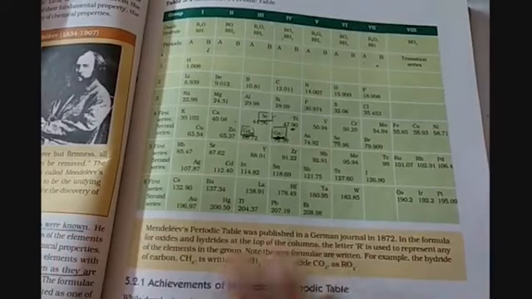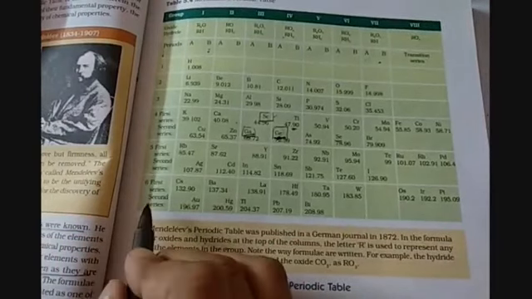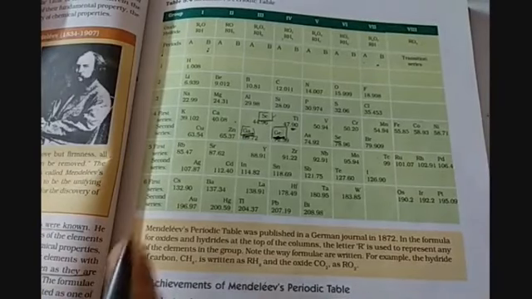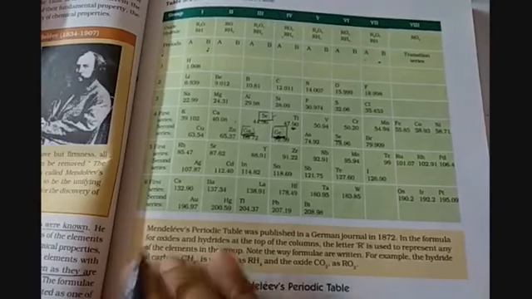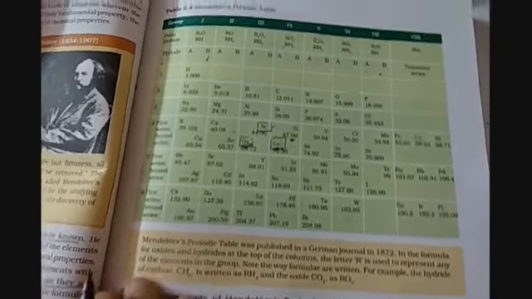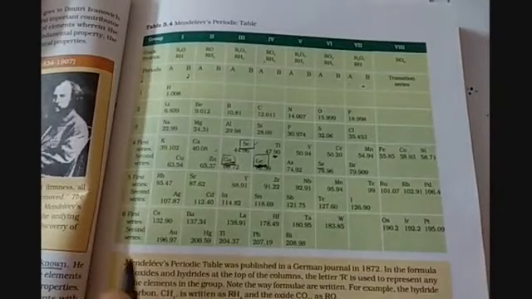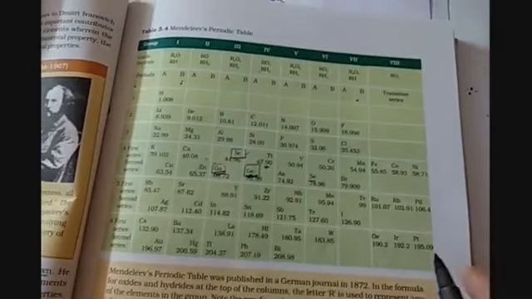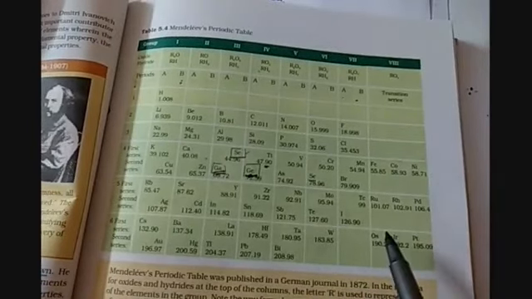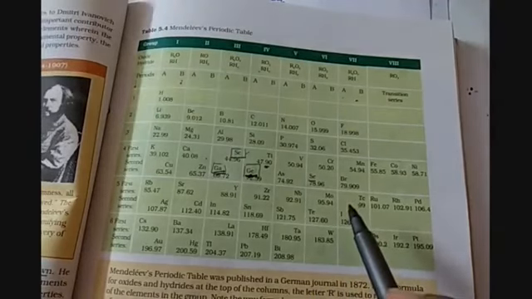That is why Mendeleev took only 6 periods. But now the 7th period in the modern periodic table, all the elements in the 7th period were discovered after the formation of Mendeleev's periodic table. And that is why he didn't make 7 periods. One more thing, the noble gases were discovered after the formation of Mendeleev's periodic table, so they were not arranged there in Mendeleev's periodic table.